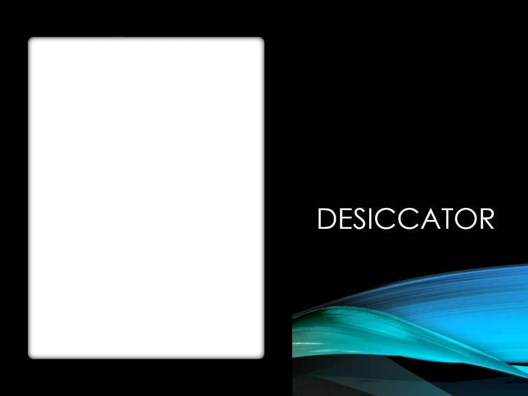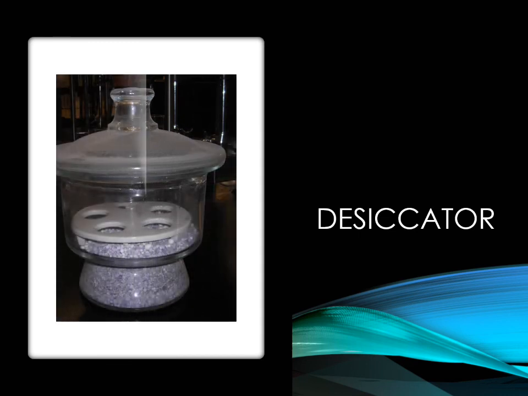Next one is, what is a desiccator? Desiccators are used to dry solid substances that are placed in them. So what is a desiccator? A desiccator is an airtight glass vessel with a suitable drying agent. And which drying agent is used? See, this is the drying agent, and this drying agent is fused calcium chloride. Over here the solid particles will be kept, and this calcium chloride will absorb the moisture and the solid particles will become dry. So this apparatus is called a desiccator.